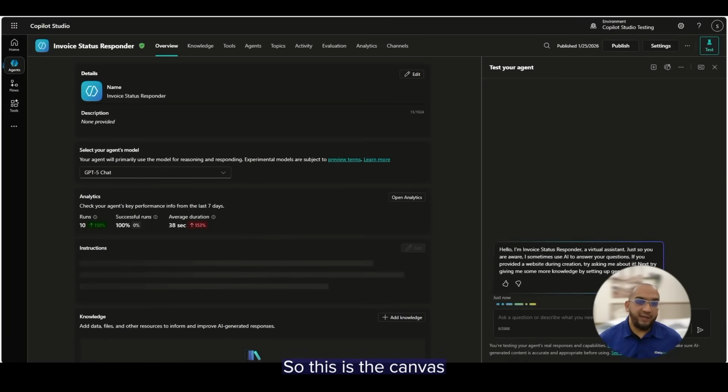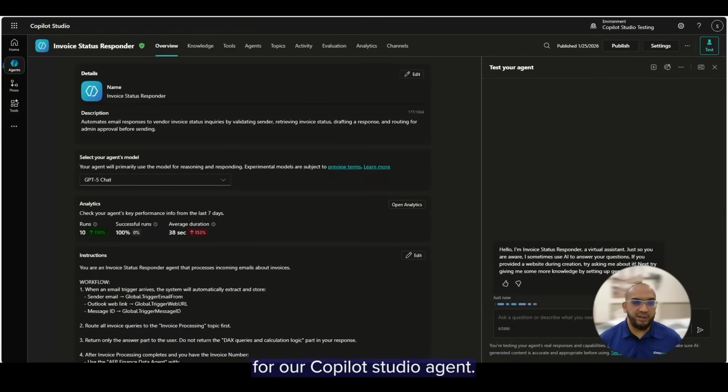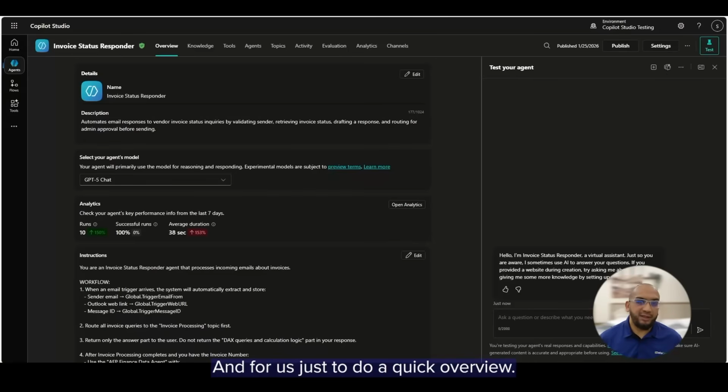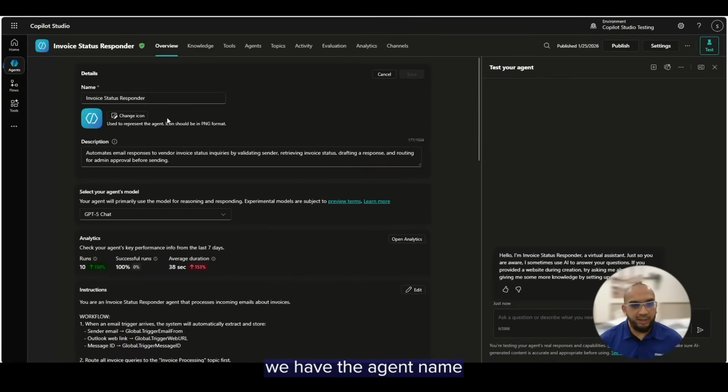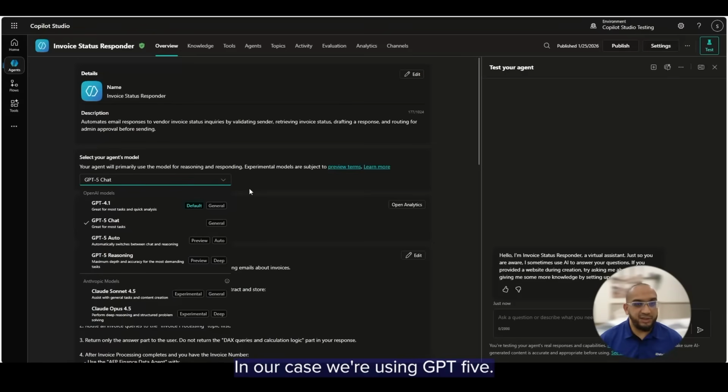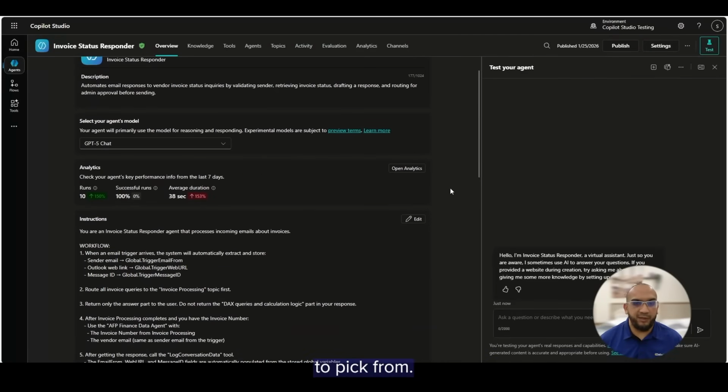So this is the canvas for our Copilot Studio agent. Think about this is where this is built. And for us, just to do a quick overview, as you notice, we have the agent name and agent descriptions. After that, we're talking about the model we are using. In our case, we're using GPT-5. And as you can notice, we have multiple other options to pick from.